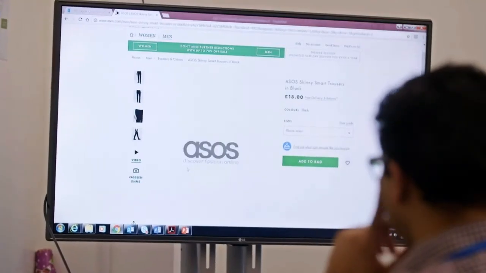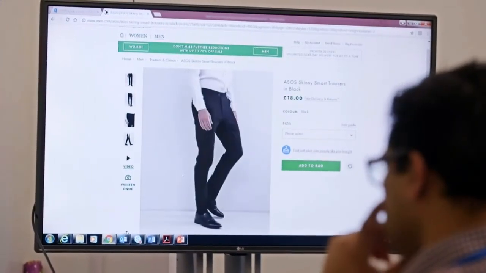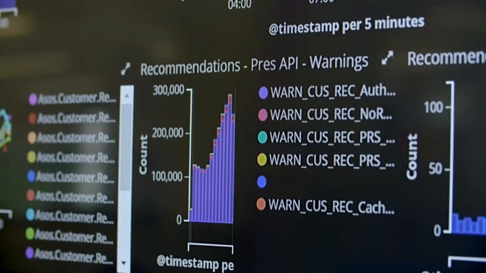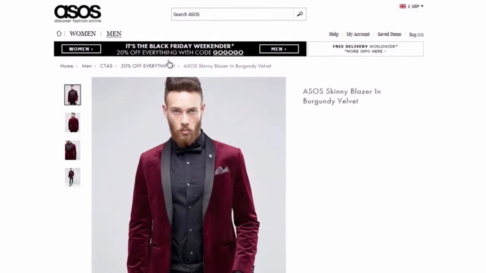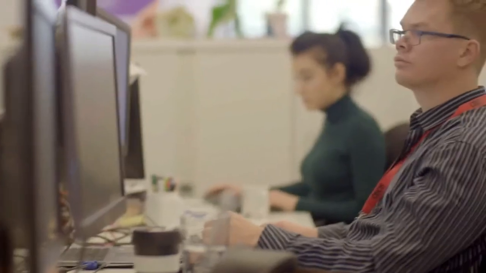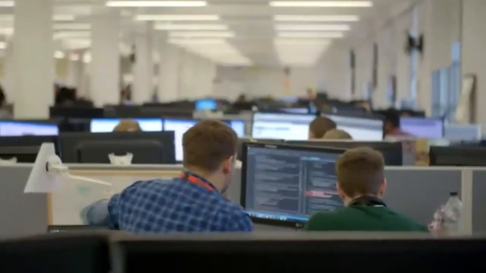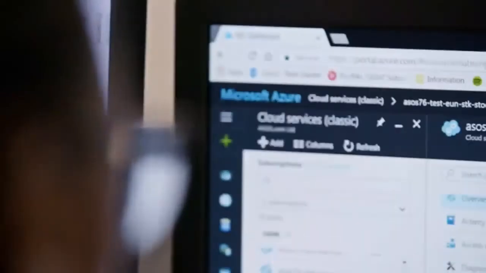Cosmos DB offered them less than 10 milliseconds of latency for both reads and writes, even for multi-region writes, global data distribution, elastic scalability because of the high amount of data ingestion, and change feed for order workflows. Change feed is one of the important features in Cosmos DB. You can actually do a lot of things with it.